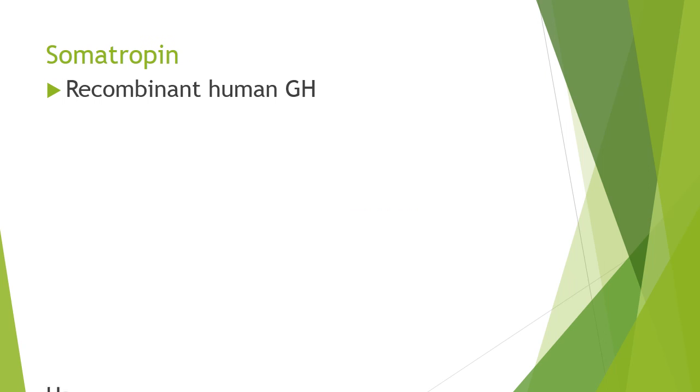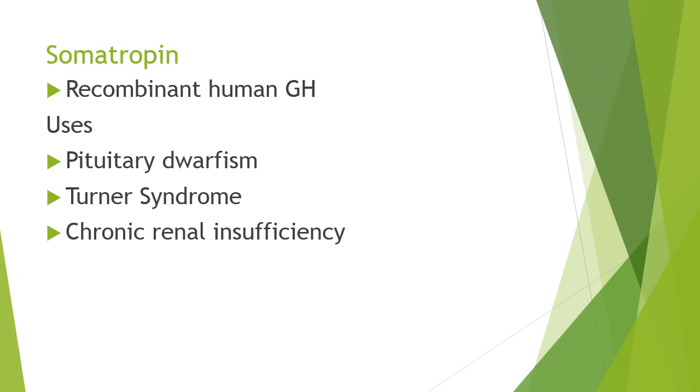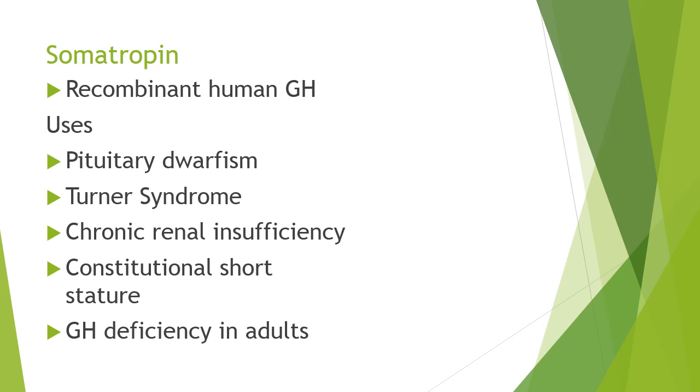Somatropin is a recombinant human growth hormone, and it is being used in situations where there is growth hormone deficiency, like pituitary dwarfism, wherein growth hormone is not released in sufficient amounts, which causes the short stature and delay in growth and development of children.